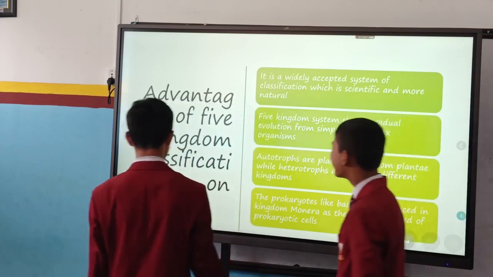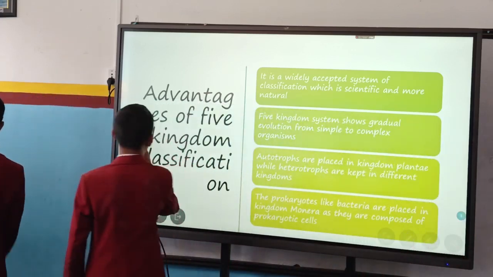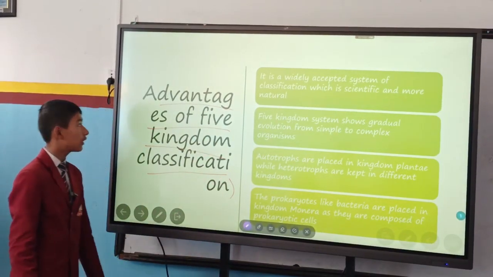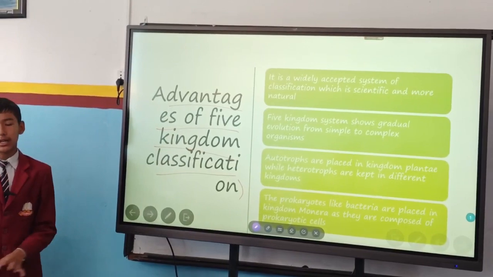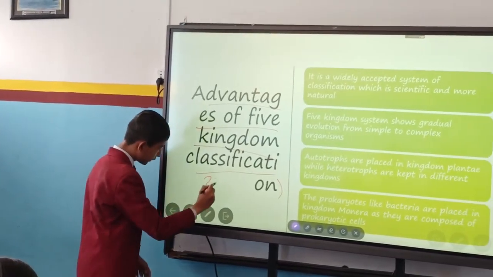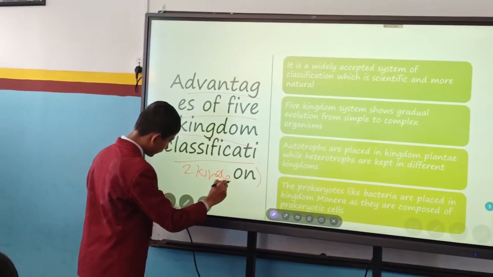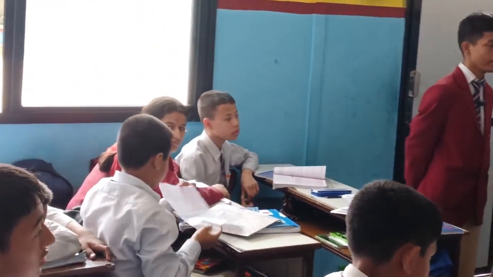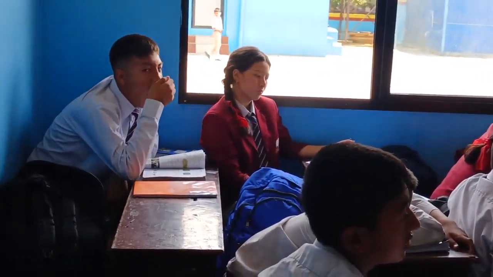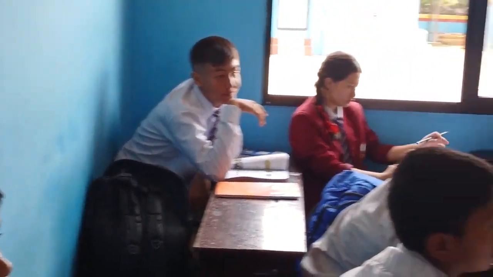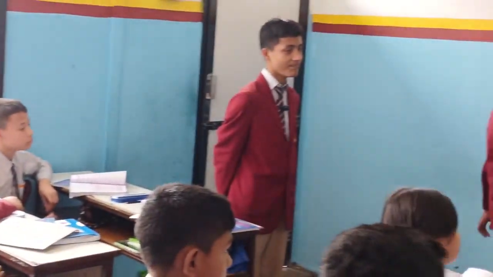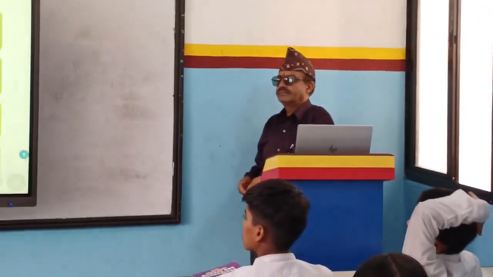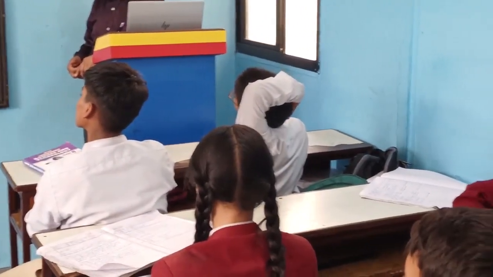Okay, so it is given here about advantages of five kingdoms classification. Two days ago we studied that when Carolus Linnaeus proposed the two kingdoms, there came some difficulties in classifying the animals. So Robert Harding Whittaker proposed five kingdoms, which made it very easy to classify the animals into similar groups according to their genes and characteristics. So it's given about the advantages after Whittaker proposed the five kingdoms classification.